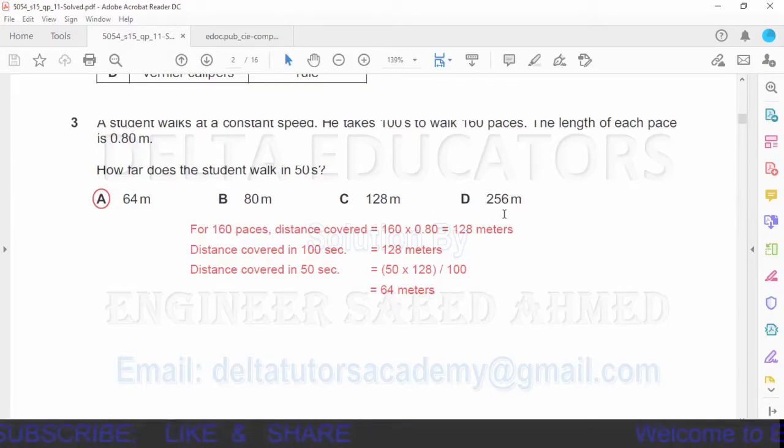Now to cover this 128 meters, the time taken is 100 seconds. It is asked how far does the student walk in 50 seconds. Definitely in 50 seconds, the distance covered will be half of this 128. So half of 128 is equal to 64 meters. So our correct option is option A because in option A it is given 64 meters.